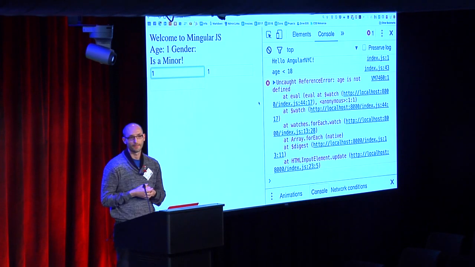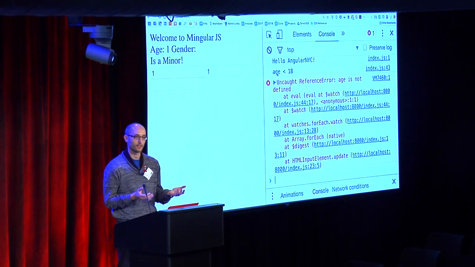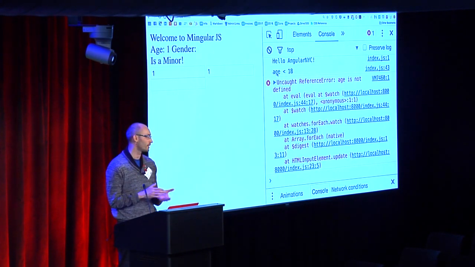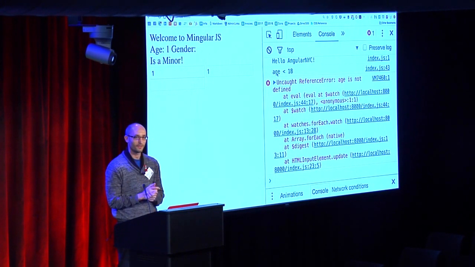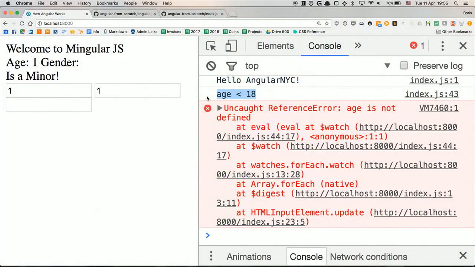We have a problem, which makes sense, right? So my expression has age inside of it, and it's not a global variable, it's not a local variable, it's just something inside of a scope. So we have to somehow create a system to get inside of it. And the way Angular solved it is they basically take this expression and parse it in JavaScript. So there's no good way to do it, at least I didn't find one, and I really searched all over. The guys at Angular just parse the expression in JavaScript and run it in a special parser, which is more limited than a regular evaluation.